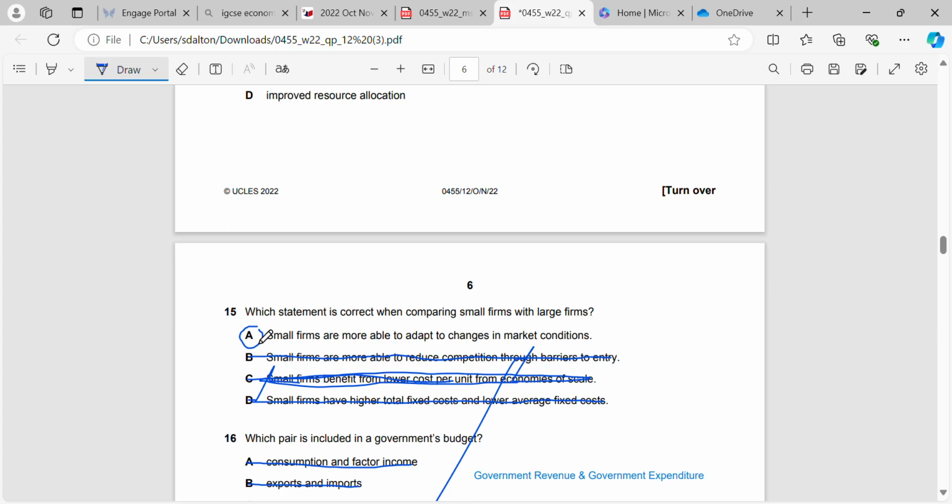But what they will be able to do, because they're a small firm, is adapt to changes in the market conditions more easily than a large firm who has a load of different layers to go through to adapt to those conditions. Communication, production layers, etc., making it more difficult. A small firm can change very easily.